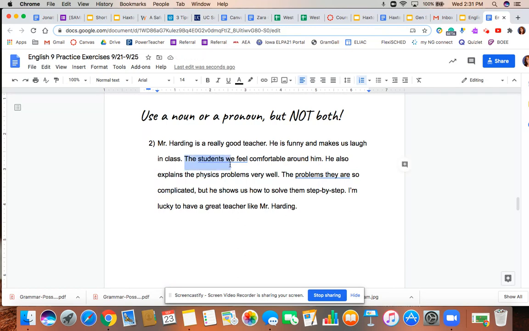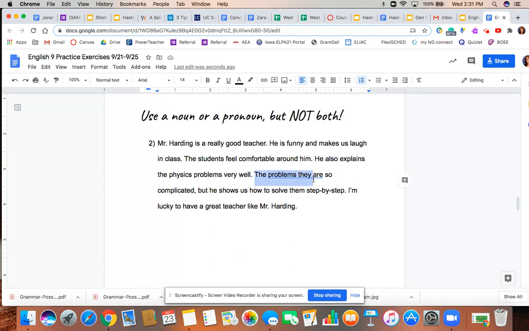The next mistake is down here. The students, we feel comfortable around him. Okay? So in this case, I could delete the noun or the pronoun. To make sure the meaning is 100% clear, I'll delete the pronoun.